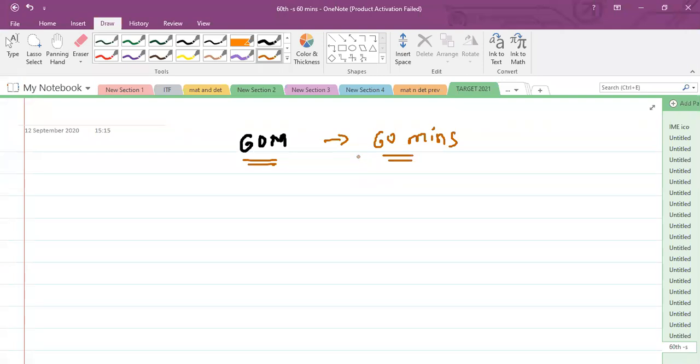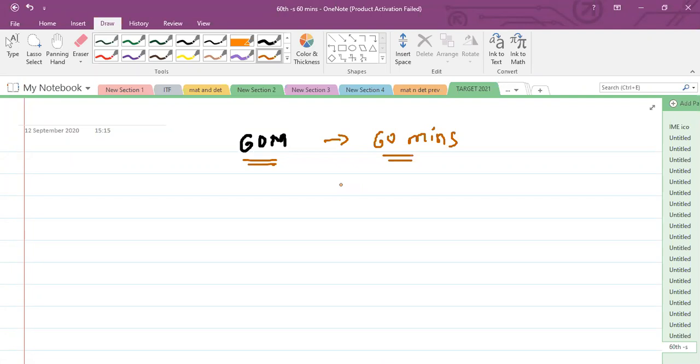So in 60 minutes, how do you attempt 60 questions? Some questions may be asked with 4 options, where immediately you can take out 3 options and say definitely this one will be the correct answer. By looking at the answer itself, you can save time. I don't call this a shortcut method, it's a time-saving method. Time is a very, very important aspect in CET.